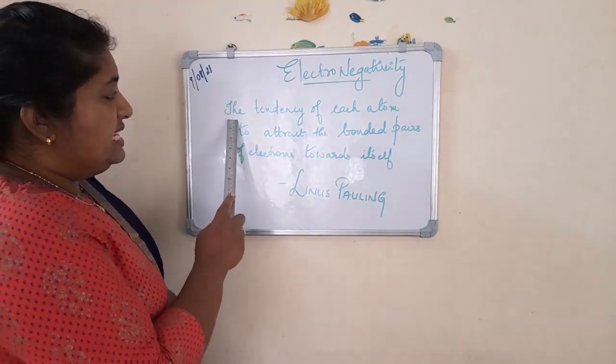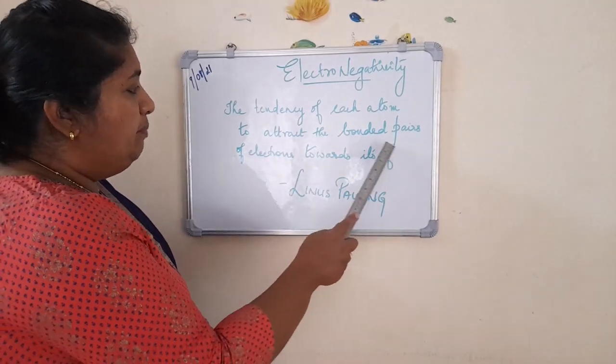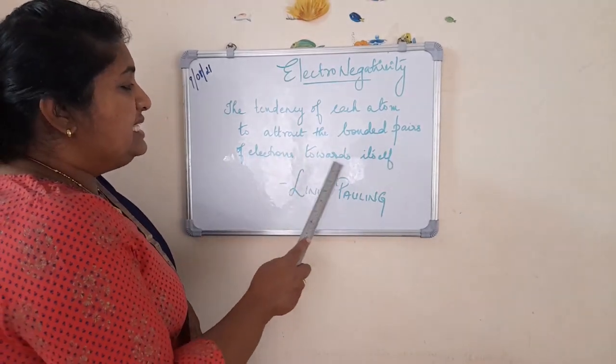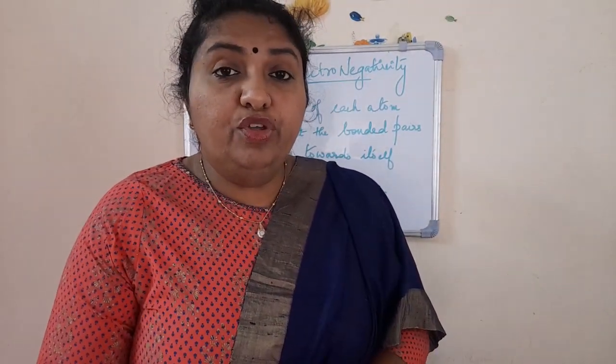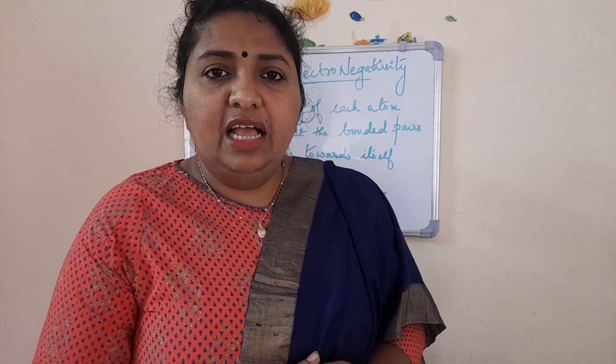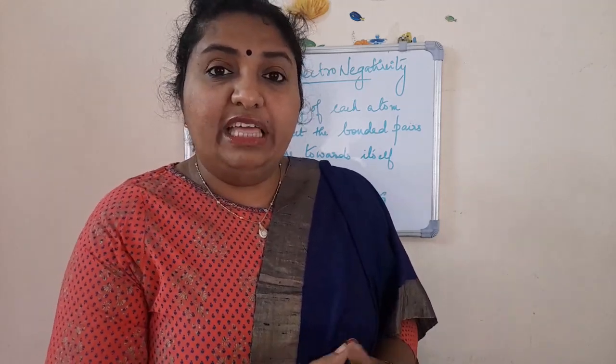Electronegativity means the tendency of each atom to attract the bonded pairs of electrons towards itself. If you got a beautiful toy with you, what will you do? You will try to keep it with you without losing it, without making it dirty, isn't it? Nothing should happen to that. You will take care of that doll or whatever gift you have got.